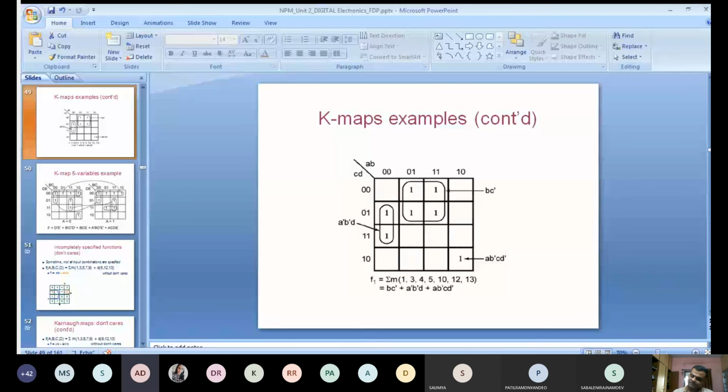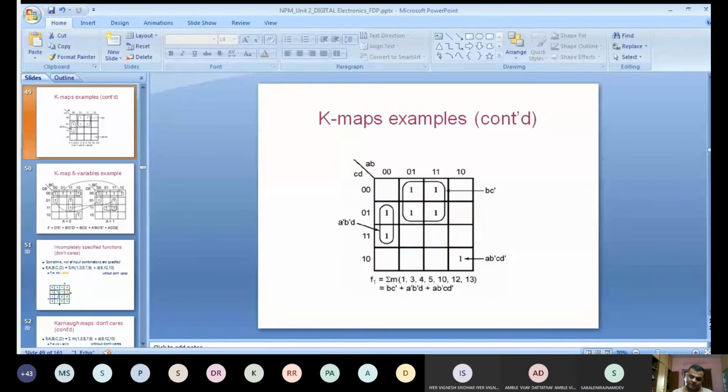Sir, can you repeat the first term again? Only the first term is B bar plus C, not C bar. B bar plus C, yes sir. Sir, is it B bar plus C bar? No, B bar plus C. Correct, sir.